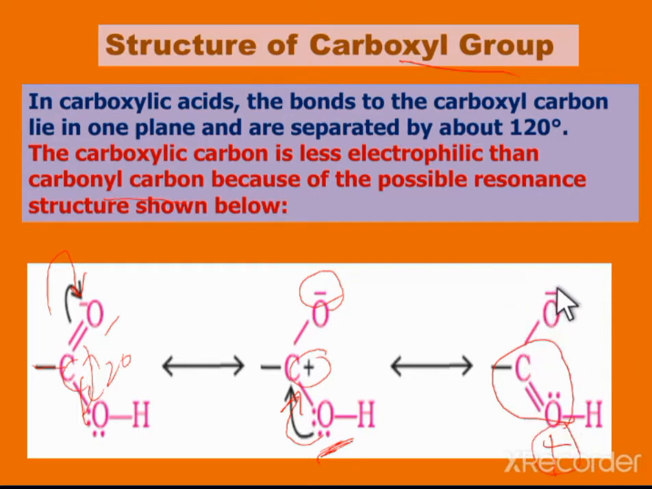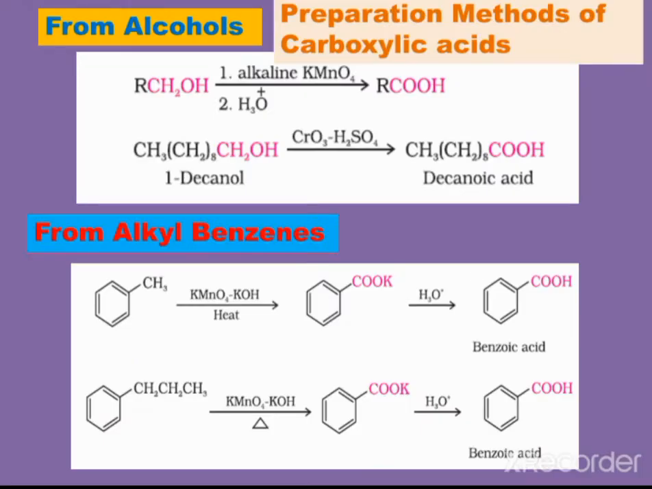So now it can again undergo resonance, and in that case we can obtain the first structure. So this is the structure of the carboxylic group. Next one is the preparation methods of carboxylic acids.